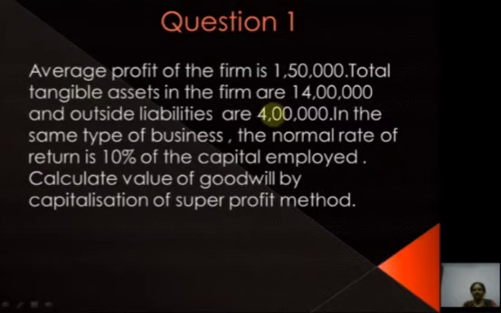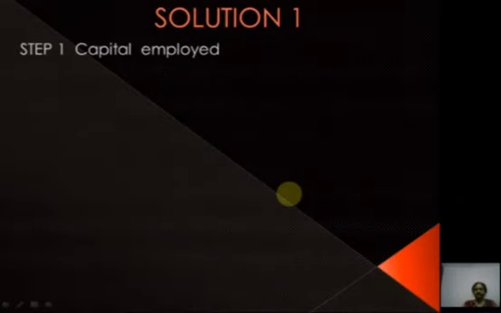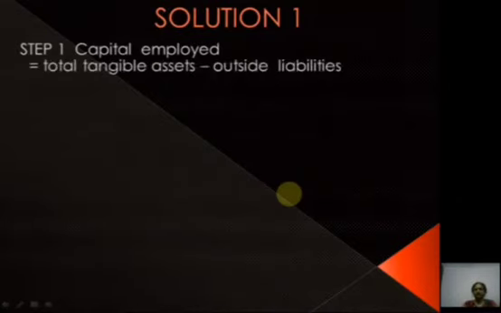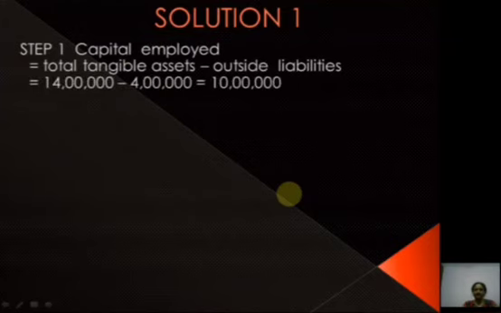If we take the difference of 14 lakh and 4 lakh, we will get 10 lakh. 10 lakh is the capital employed. In the same type of business, the normal rate of return is 10% of the capital employed. Calculate the value of the goodwill by the capitalization of super profit method. Now, step 1, we will calculate capital employed, that is total tangible assets minus outside liabilities, that is 14 lakh minus 4 lakh, that is 10 lakh.